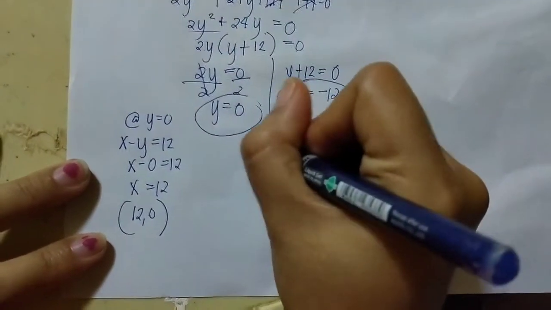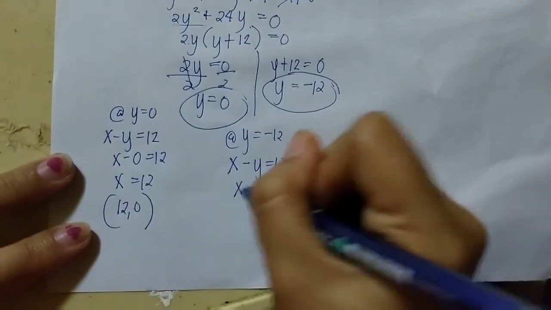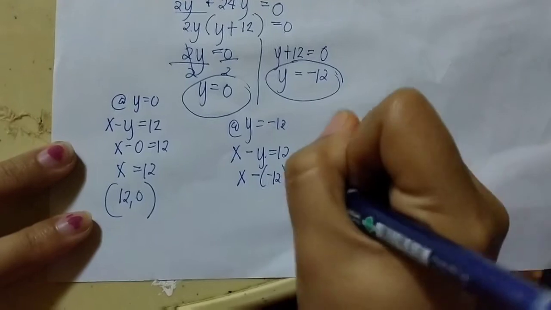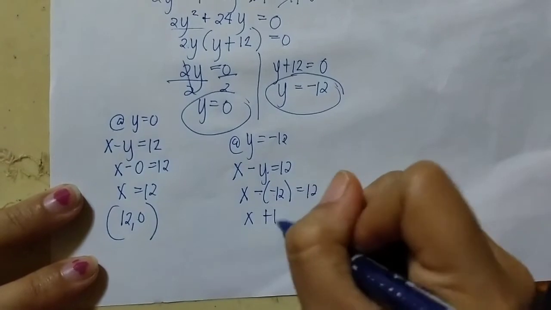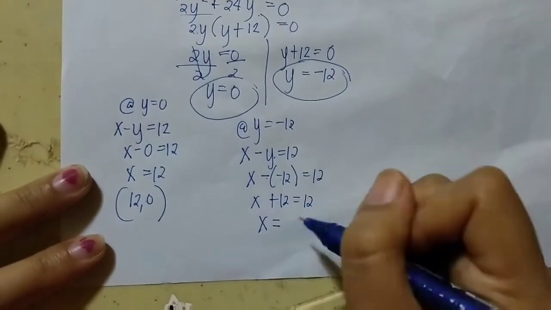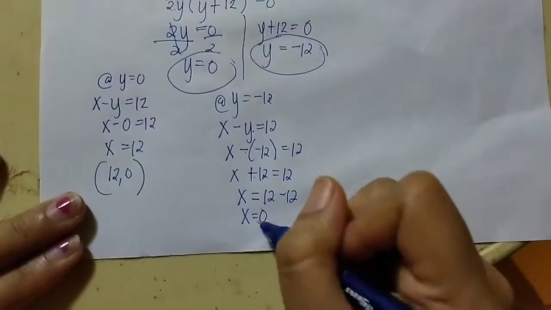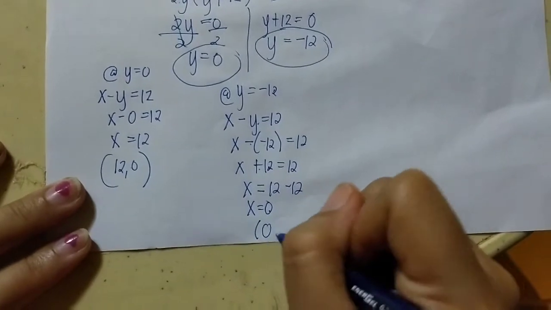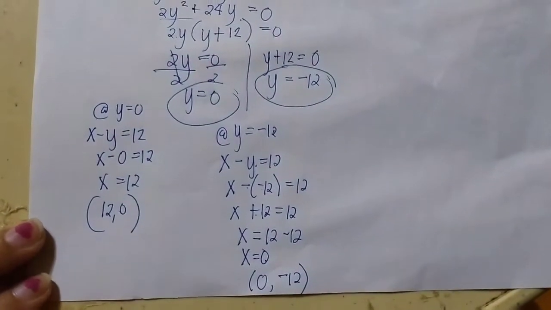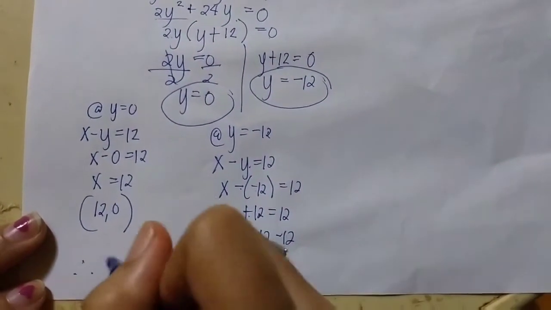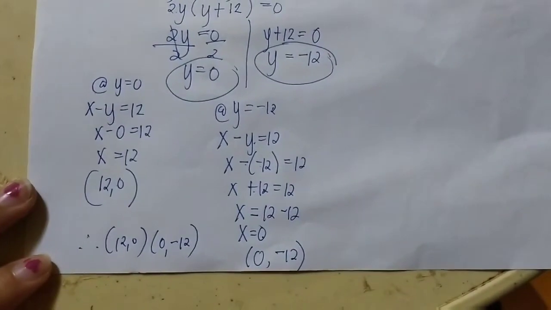Next, y equals negative 12. x minus y equals 12, so x minus negative 12 equals 12. Negative times negative is positive, so x plus 12 equals 12. Then x equals, transposing 12, negative 12, so 12 minus 12 is 0. Therefore, our coordinates are x is 0 and y is negative 12. So, therefore, our solutions are 12, 0, and 0, negative 12.